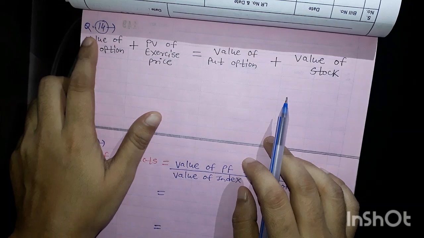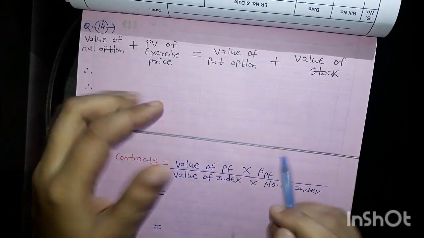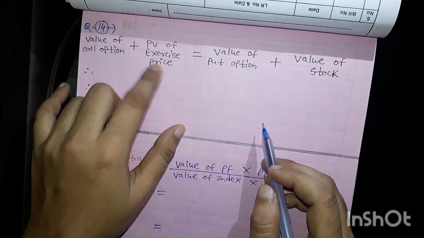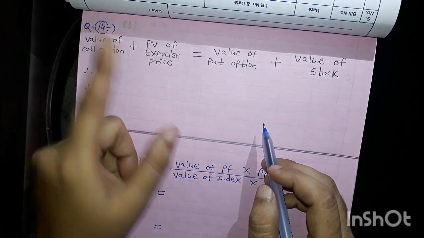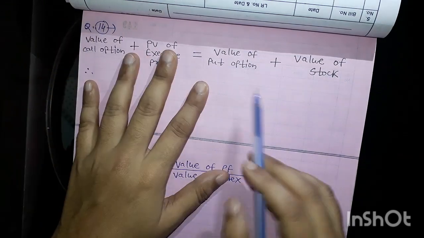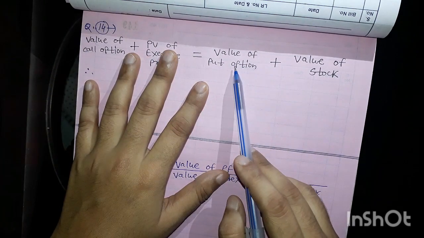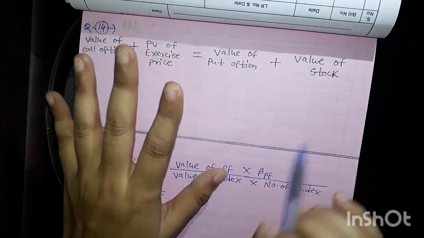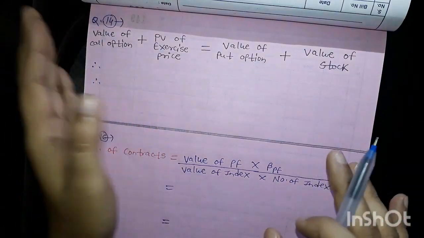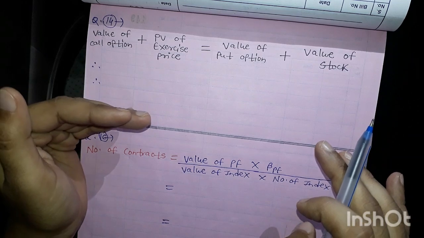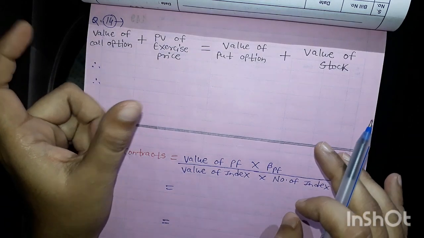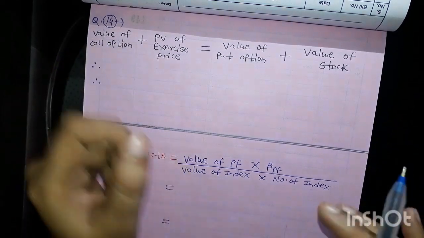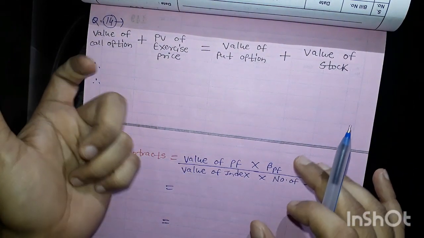Value of a call option, VC, plus present value of exercise price, that is EP, equals value of a put option, VP, plus value of stock, VS. We just have to fill in the values to get the value of a stock. They are asking whether arbitrage is possible or not.